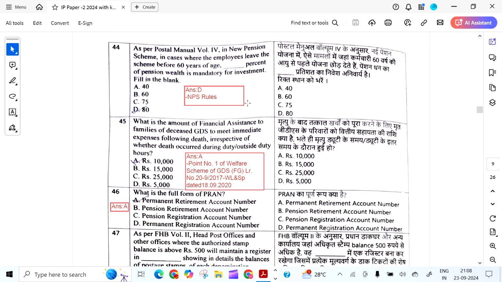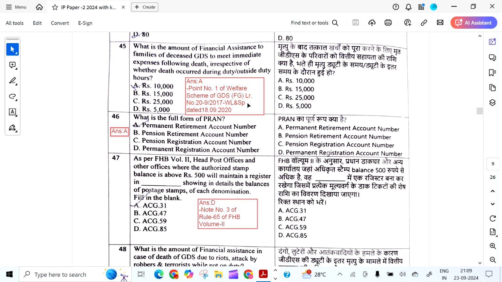As per Postal Manual Volume 4 in new pension scheme, in cases where the employee leaves the scheme before 60 years of age, what percentage of pension wealth is mandatory for investment? It is 80%. It is given in the NPS rules.